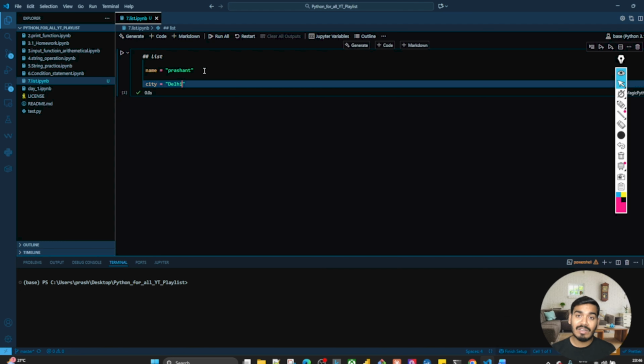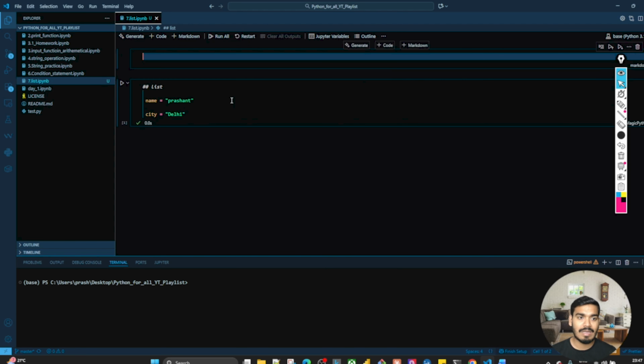So now coming to the definition, what is a list? A list is an inbuilt data type in Python which is used to store more than one element, homogeneous or heterogeneous. Now what is homogeneous and what is heterogeneous? We will come to that. The list is mutable and it is ordered. So let me write this down over here.